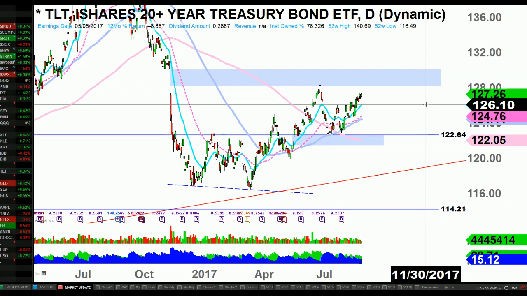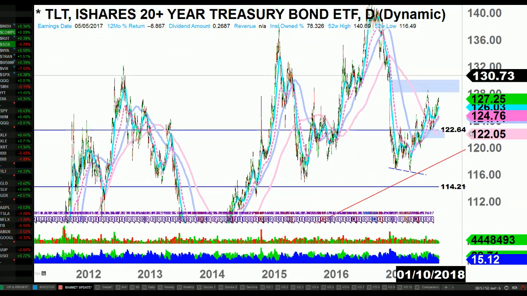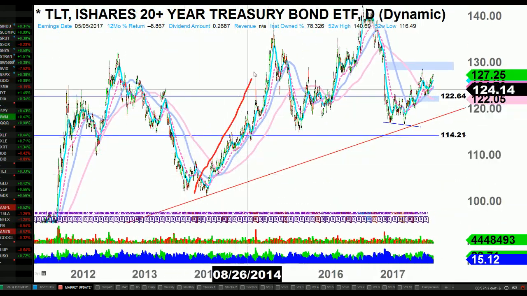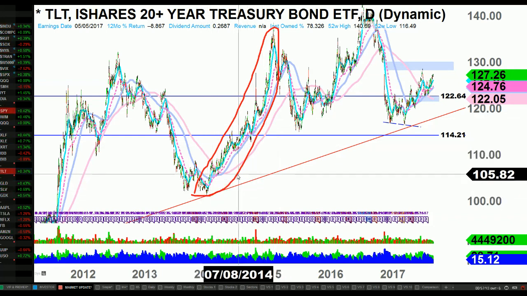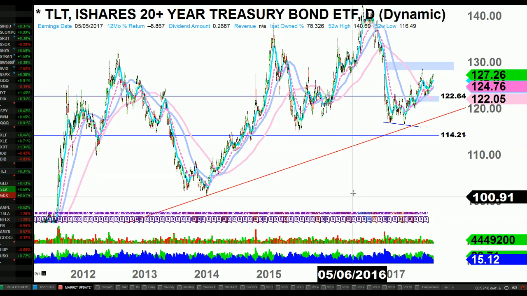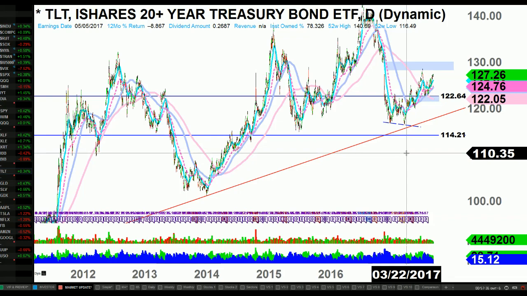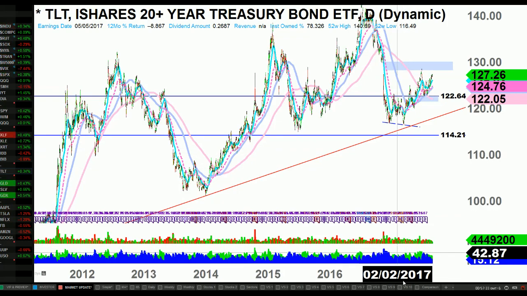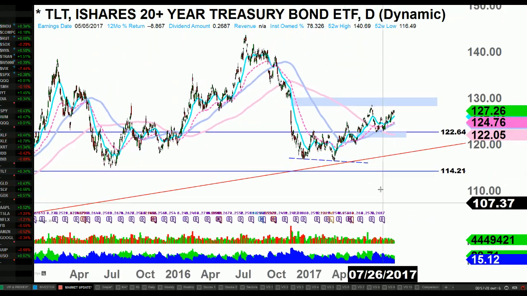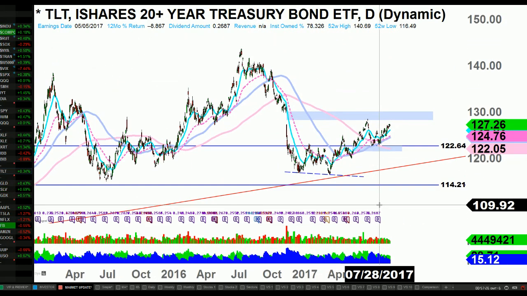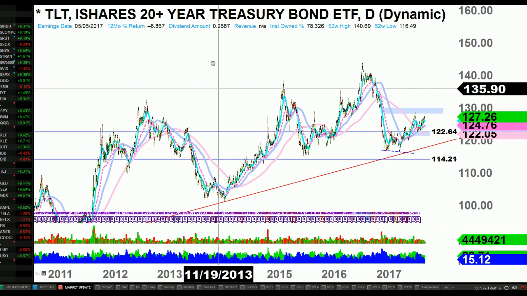The 20-year Treasury bond tends to be gappy, so the best way to trade this is long term. If you really want to ride a move like that, which I did back in 2014, it was all documented in my blog, twotradersclub.com. I forgot the title, but if you search Treasury bond, or most popular article. The only way to do a good job trading Treasury bond is to go long term here. But it looks like this thing is ready to see another move here.